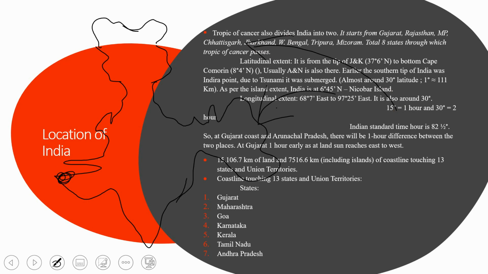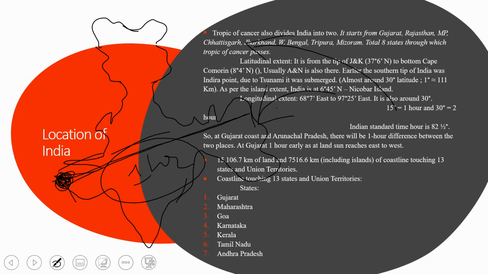It means the Arunachal Pradesh area will receive the rising of the sun first, and the Gujarat part will receive it late. So the difference between the time will be 1 hour. Okay, we will explain this part. Just remember this concept right now, okay?